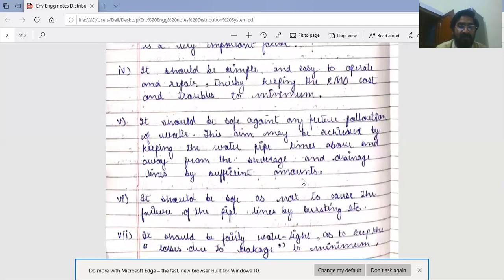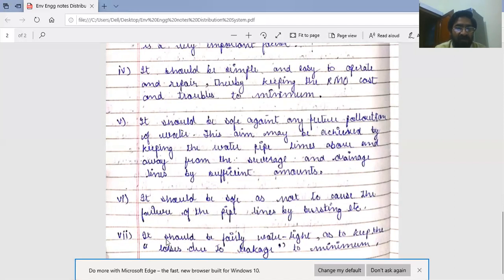Next requirement is it should be safe as not to cause the failure of the pipelines by bursting, etc. Bursting due to internal high pressure or water hammer, due to water hammering, due to sudden closing of the valves. So it should be safe as not to cause the failure of the pipelines by bursting, etc.